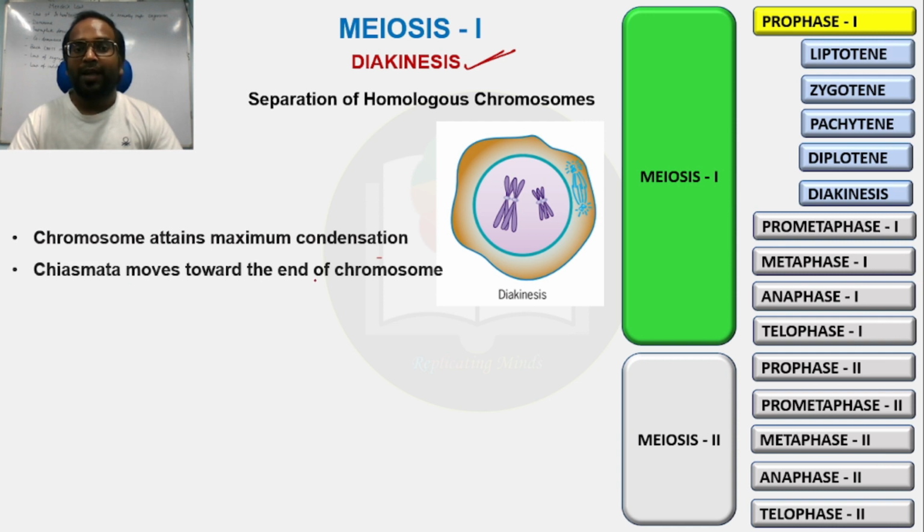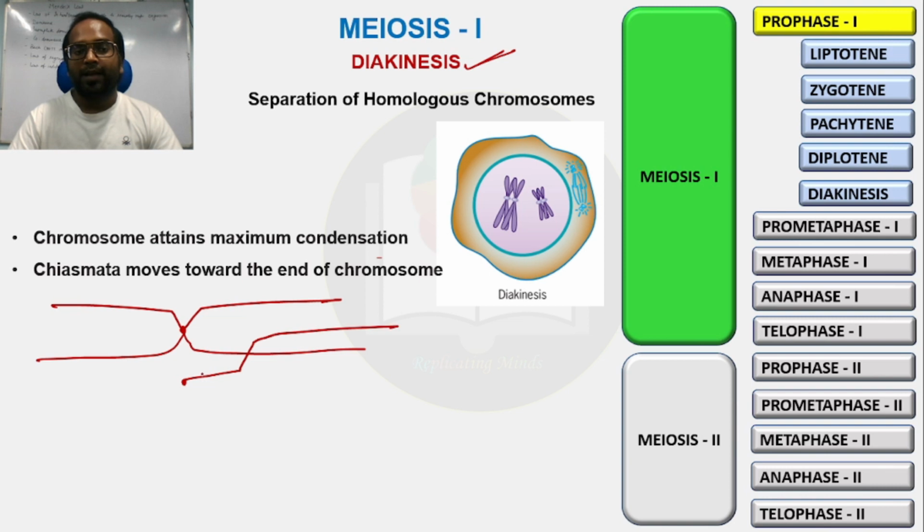Chiasmata moves toward the end of the chromosome. Okay, what does it mean? It means that at the earlier step the chiasmata formation took place. This egg-shaped structure was seen in the diplotene stage.